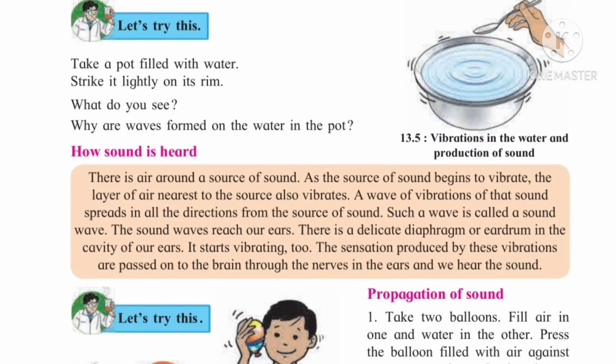The vibration caused due to striking causes the waves. In a river or lake also, if we throw a stone, we observe vibrations or waves generating on the water. So the same thing happens here. Understood this example? You can try this at your home.